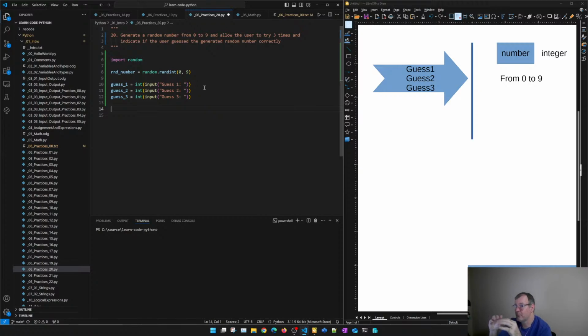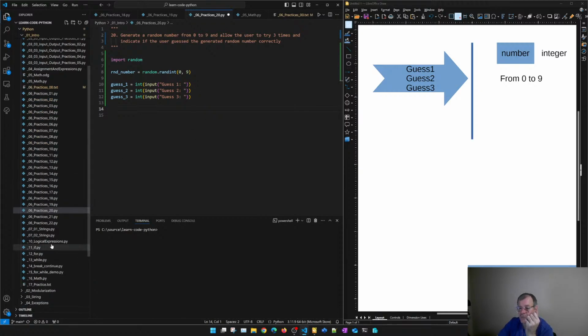Why do I want us to do this kind of question now? I want you all to feel the need for what we learn later on. Right here, we will learn about logical expressions and if. That will be what we need. But let's see if we can maybe figure out something like this. For example, those are the guesses that the user tried.